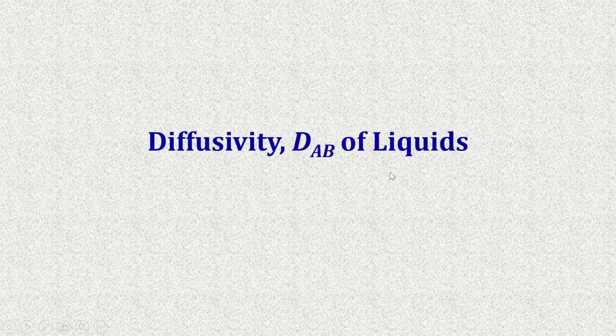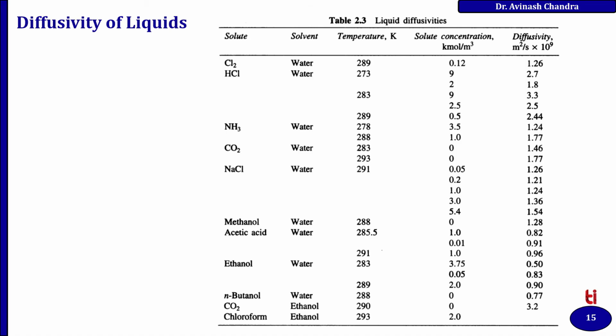Now moving towards the diffusivity of liquid. You can see chlorine dissolved in water having this diffusivity, HCl diffusing in water, the diffusivity at different temperatures and different concentrations. Similar for ammonia, CO2, NaCl and other compounds.